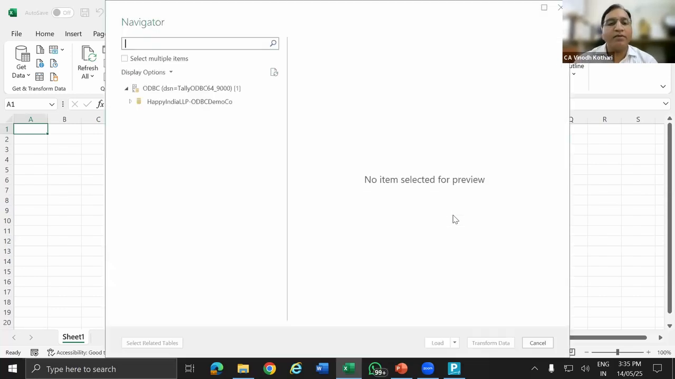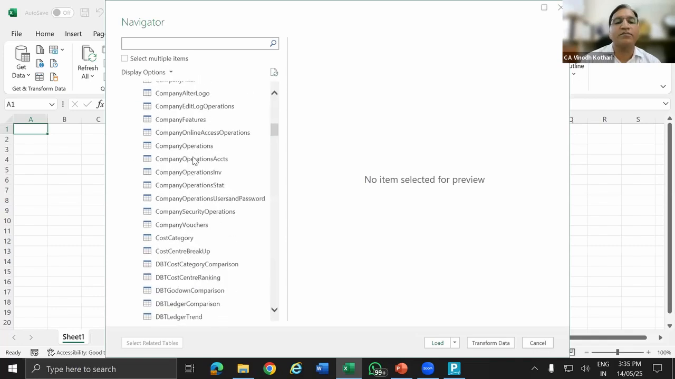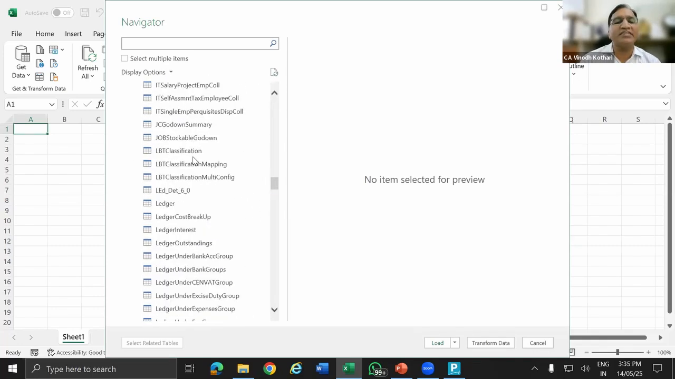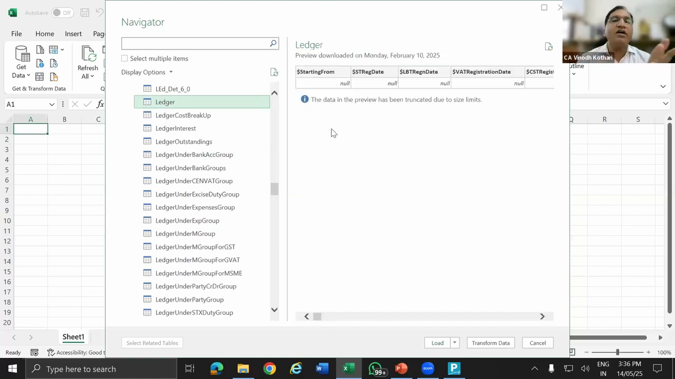This screen will open, and now we are going to select our company. Here no financial year will be visible, only the company name. Just down arrow, tally user, down arrow, and then you will find all the ledgers. In these, go to ledger. This is the ledger, and there is a preview of the ledger. Starting date, from date, registration, so many columns, almost more than 100 columns are there.